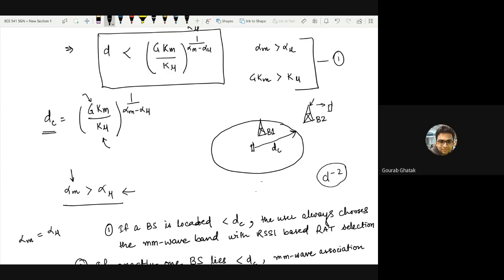So it simply means that if you consider only base station 1, from base station 1, this user receives a higher millimeter wave power as compared to a sub 6 gigahertz power from base station 1. And if you consider only base station 2, it provides a higher sub 6 gigahertz power as compared to a millimeter wave power to this user. It doesn't mean that there are no other users. Suppose this is another user which is connected to base station 2. Now this guy connects to base station 1 and starts its service in millimeter wave. It will of course experience interference from this base station because it is still transmitting to other users, right?